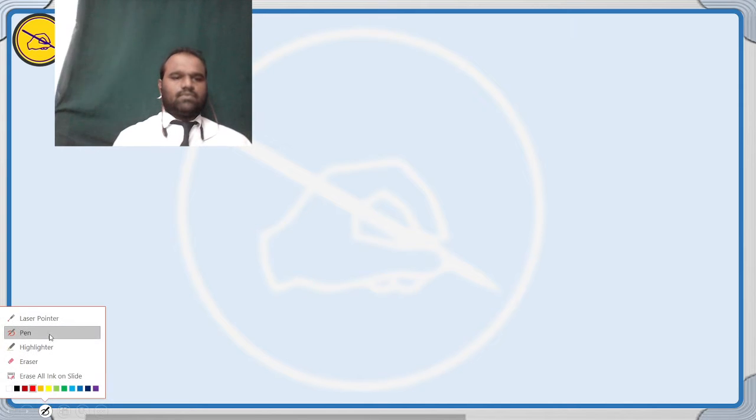See the shortcuts. The important parts, the total 25 parts of the Constitution.